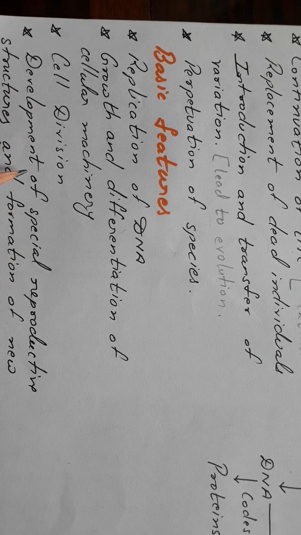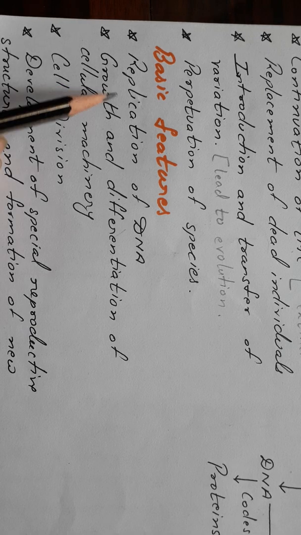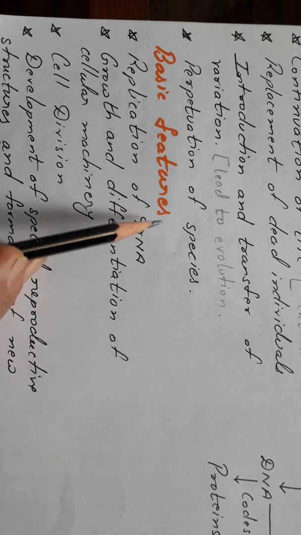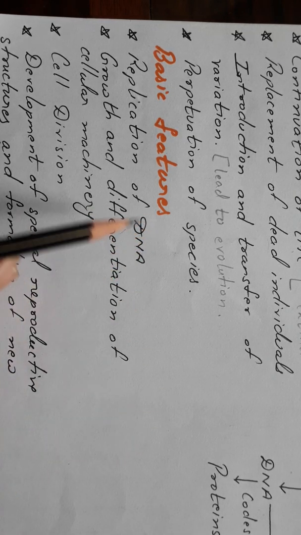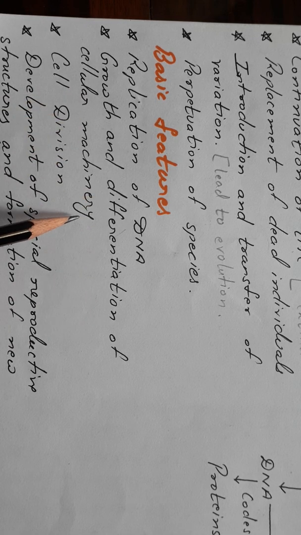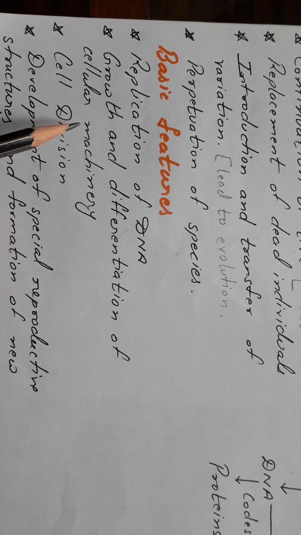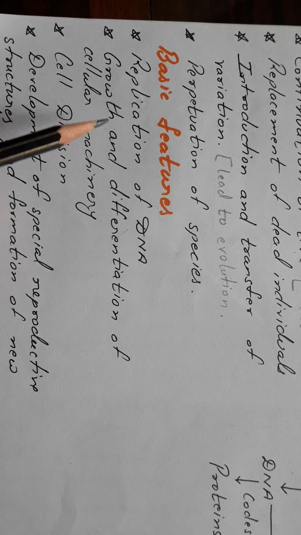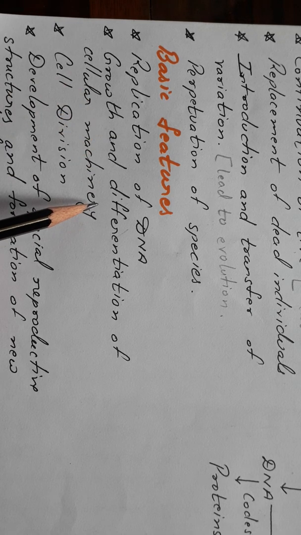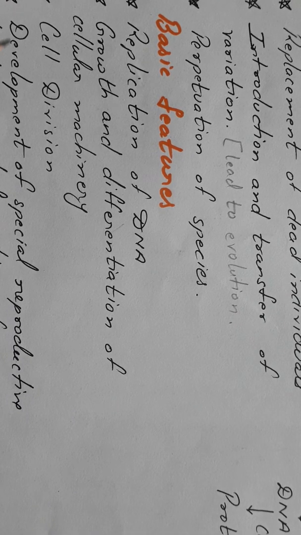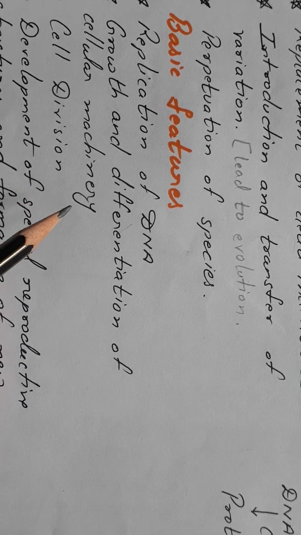So the basic feature of reproduction is replication of DNA, copying of the DNA. So that is what we will be discussing, what is DNA and where it is present. Okay. Secondly, reproduction helps in growth and differentiation of the cellular machinery. Along with DNA, there is growth of the other cellular machinery also, growth and differentiation of the living organism. Then it is involving cell division. For growth there is division of the cell also. The cell divides and it makes its copies.